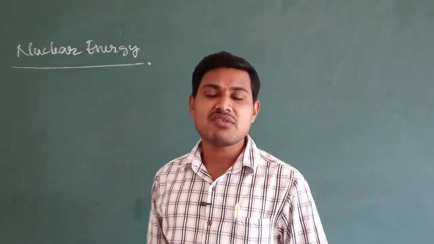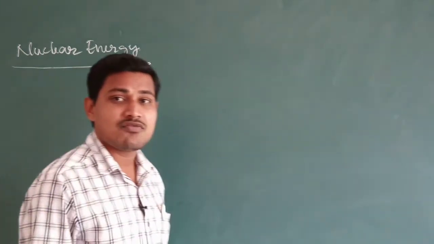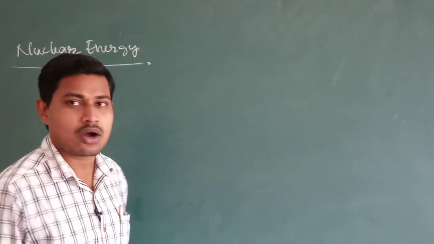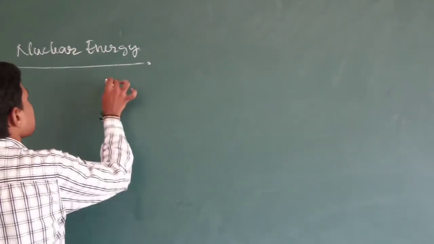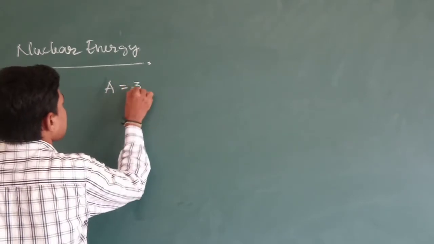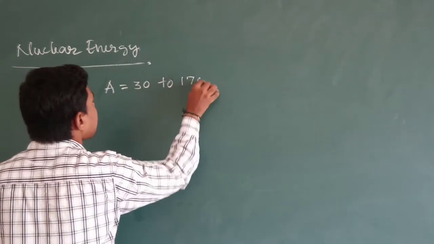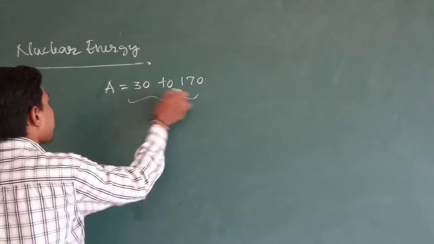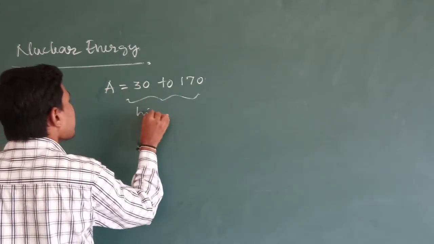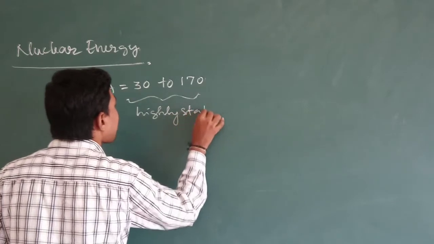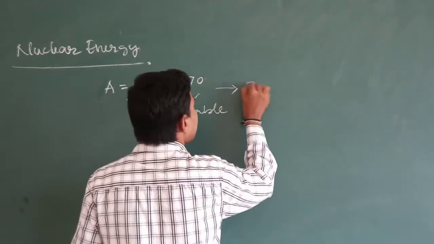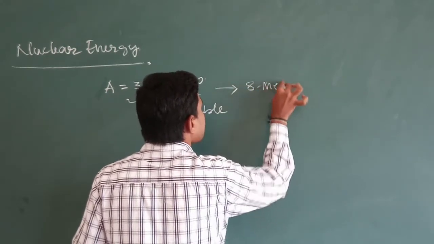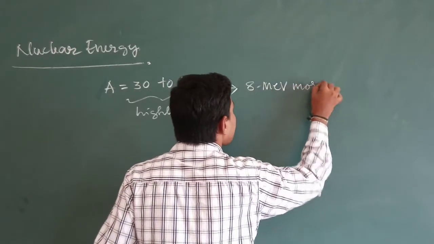Basically, where do we find this nuclear energy? If you go to the concept of the specific binding energy curve, if you recall, you know that for medium mass numbers, that is mass numbers from 30 to 170, these nuclei or elements in the periodic table are highly stable, and they have a binding energy slightly above 8 million electron volt, or slightly more than this.